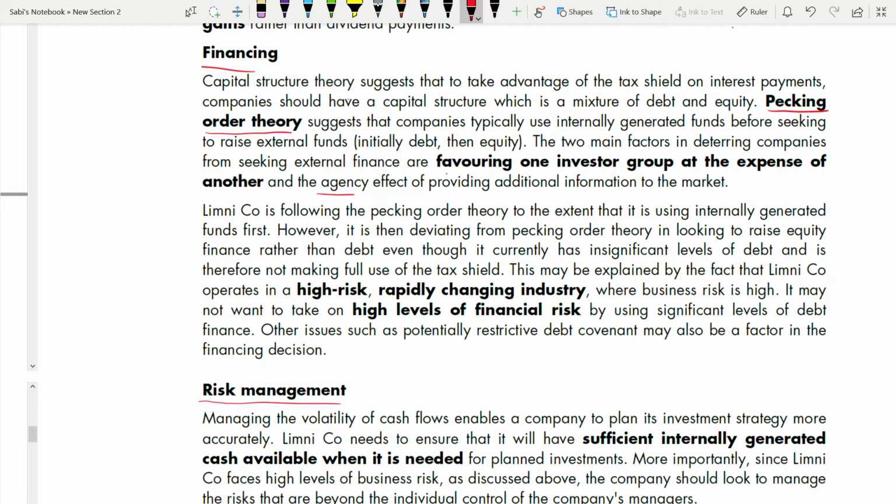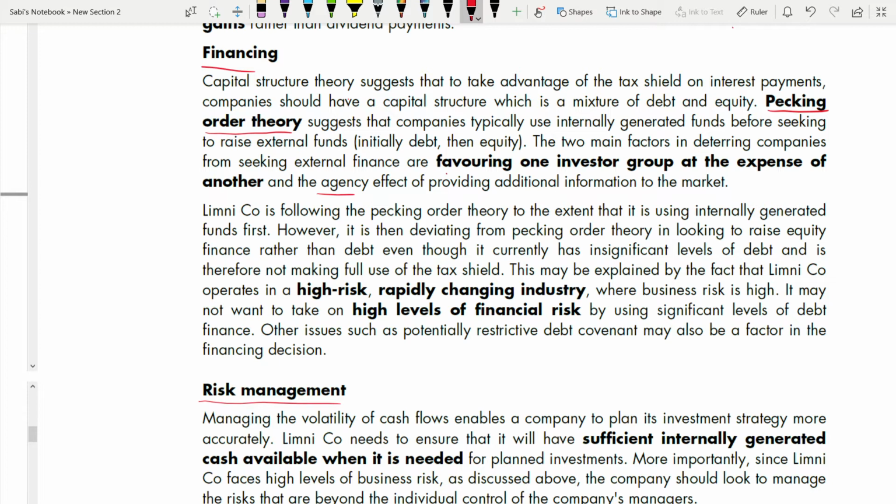So they are saying they have insignificant level of debt. Even after that, they are not using it, right? They are not making a full use of it. What happens? You will lose the tax shield. Remember, debt, you have to pay interest, and that interest attracts tax shield, but equity will not attract tax shield. So you're not taking the full advantage of that tax shield.